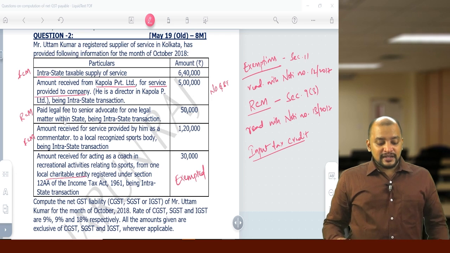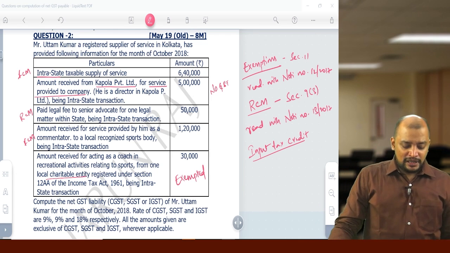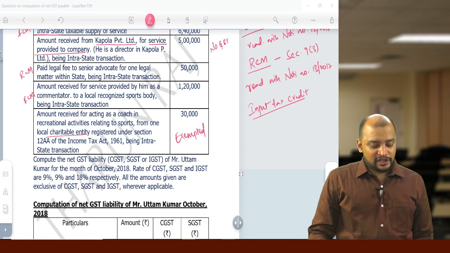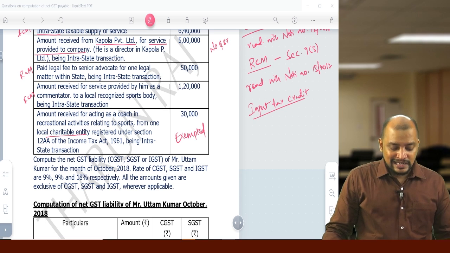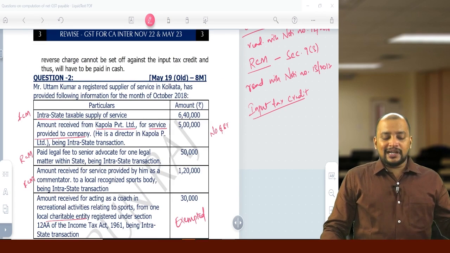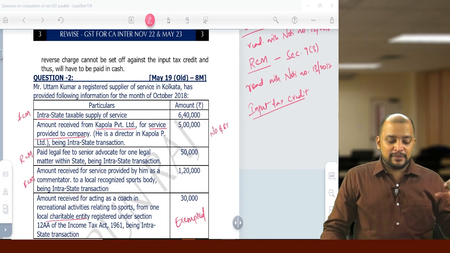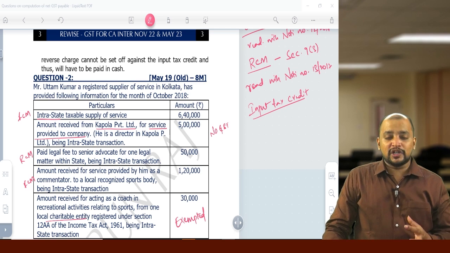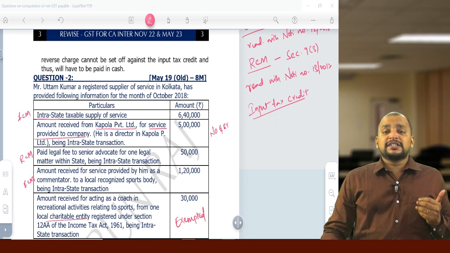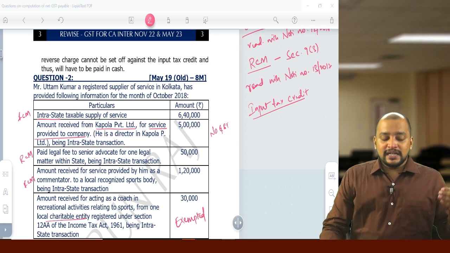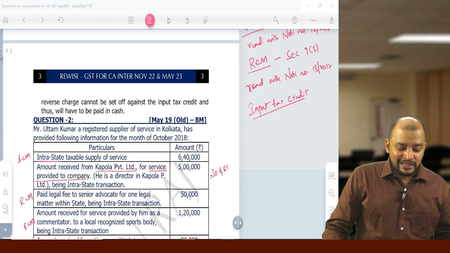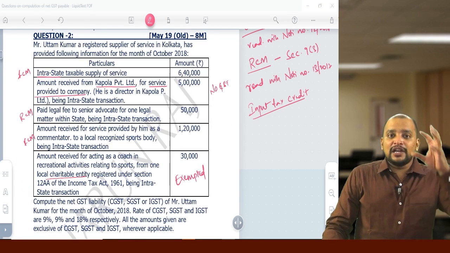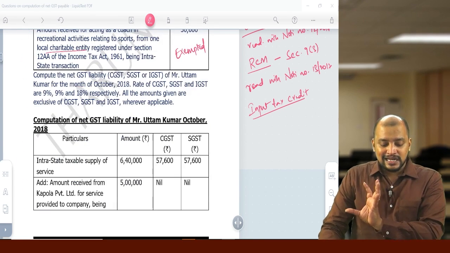Okay. Then compute the net GST payable of Mr. Uttam Kumar for the month of October 2018. So now we will give a heading, computation of net GST payable by Uttam Kumar for the month of October 2018. First we will write the outward supplies. In that outward supplies, the first one, intrastate taxable supply value 6,40,000, CGST, SGST.